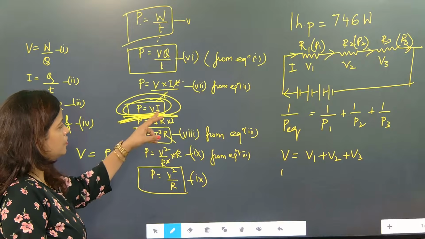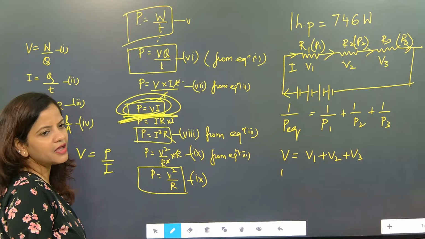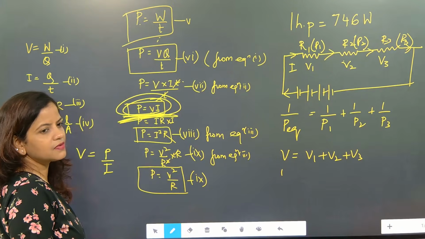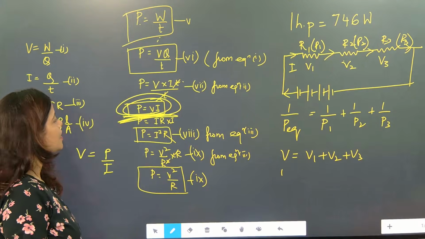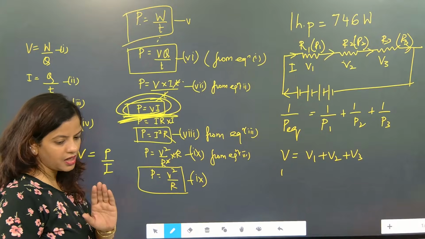P is equal to VI. Correct? So V will be equal to P by I. I will be equal to... I is equal to... correct now?